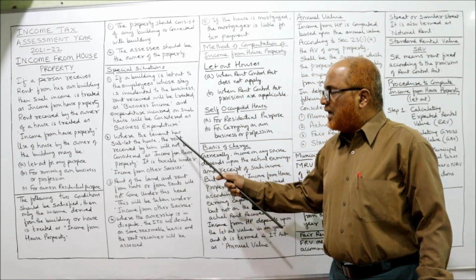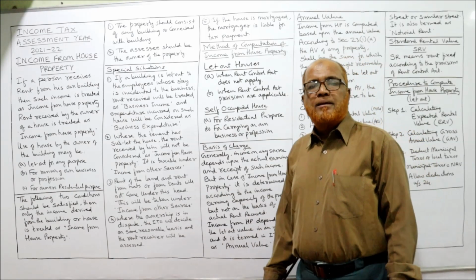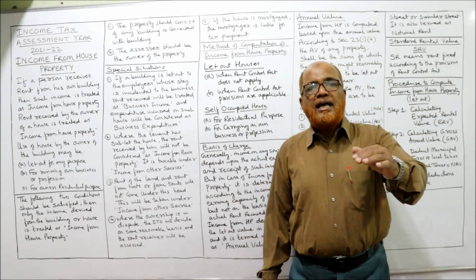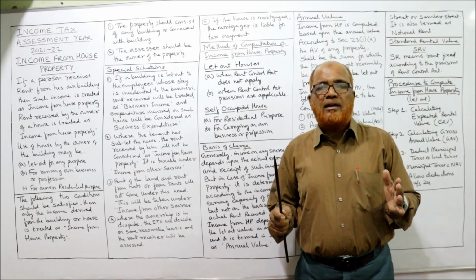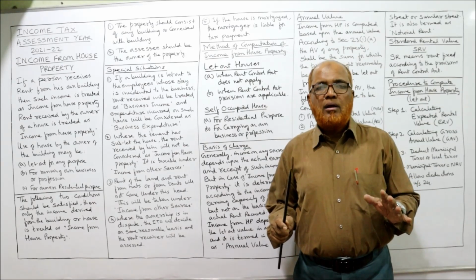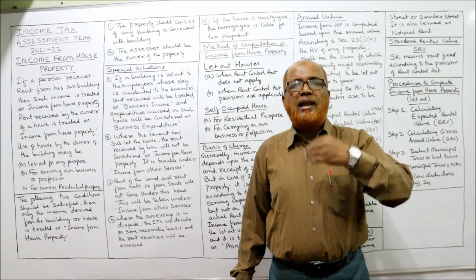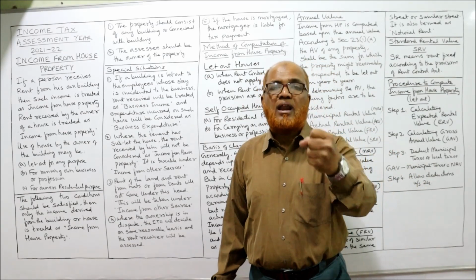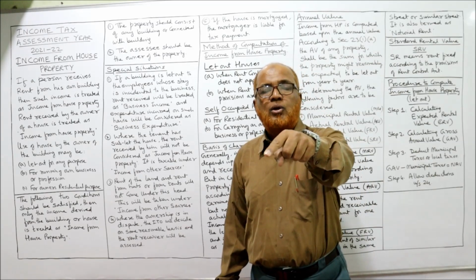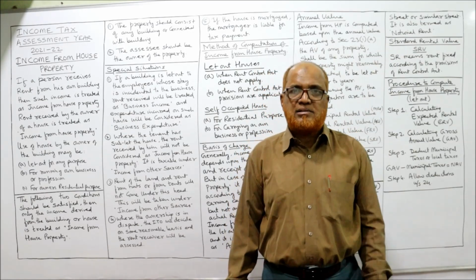Then, where the tenant has sublet the house. Subletting means the tenant is letting the house. Actually, a property will be let out only by the owner. But sometimes the owner of the property has given the right to the tenant to give a part to somebody else.